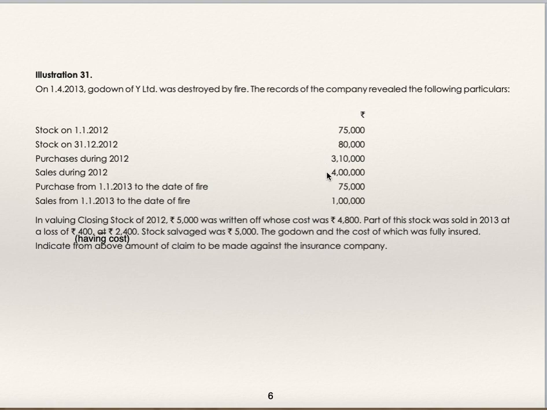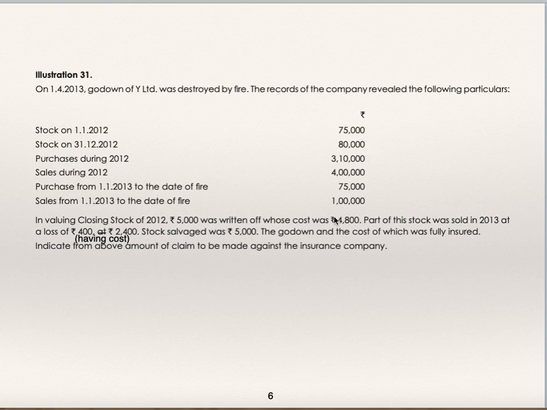Purchases from 1/1/13 to the date of fire 75,000. Sales from 1/1/13 to the date of fire 1 lakh. In valuing closing stock of 2012, 5,000 was written off whose cost was 4,800. Closing stock of 2012 80,000.